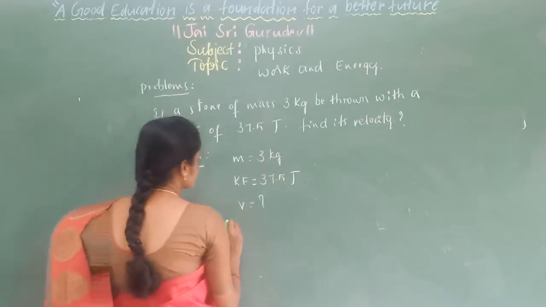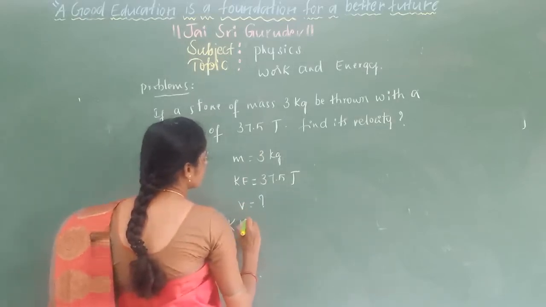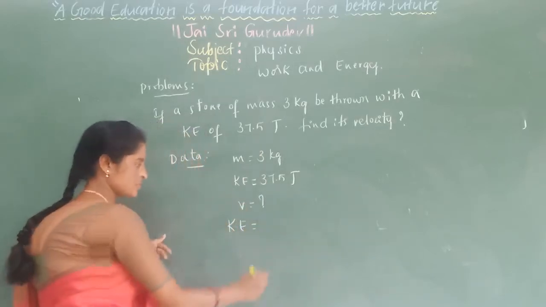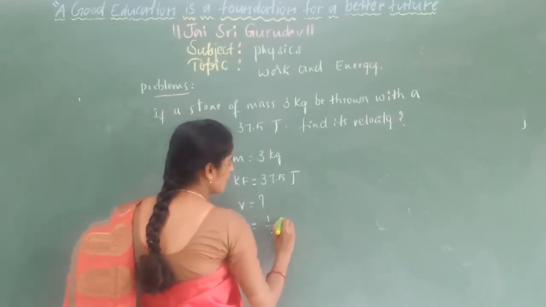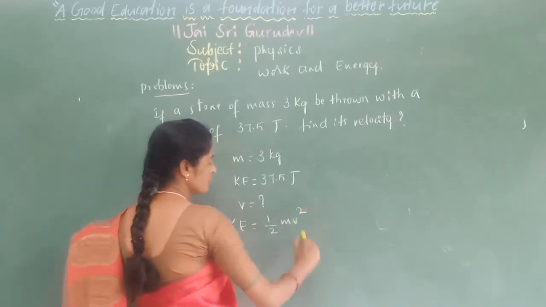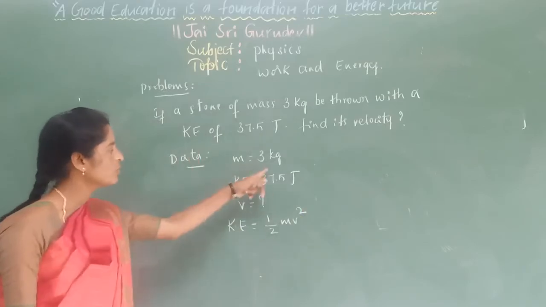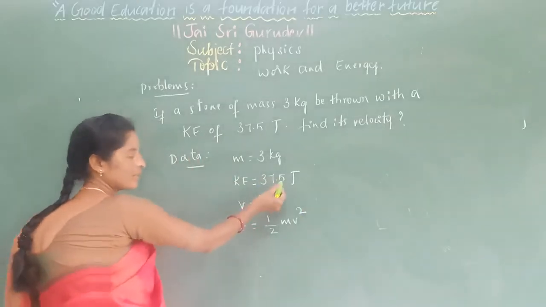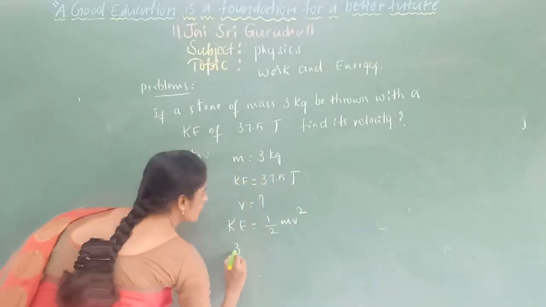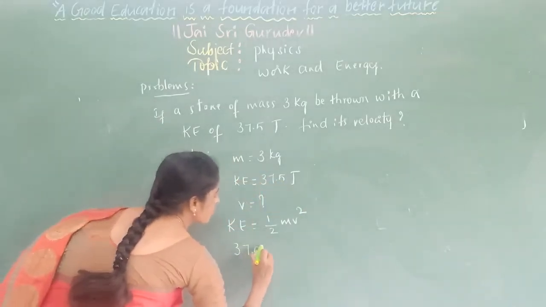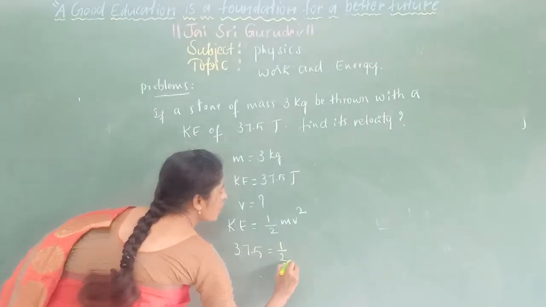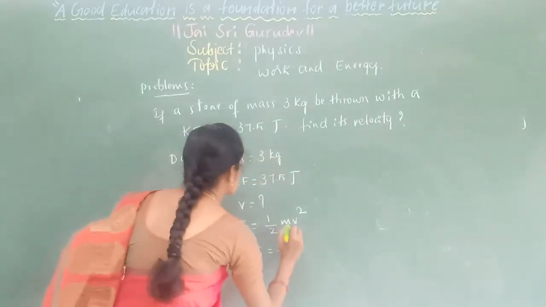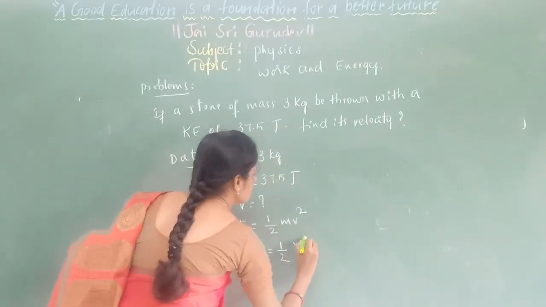Now write the expression for kinetic energy. Kinetic energy of any body is given by the expression half m v squared. Now substitute the values in place of the respective terms. The value of kinetic energy is 37.5 joules, which equals half, and the value of m is 3 kg.